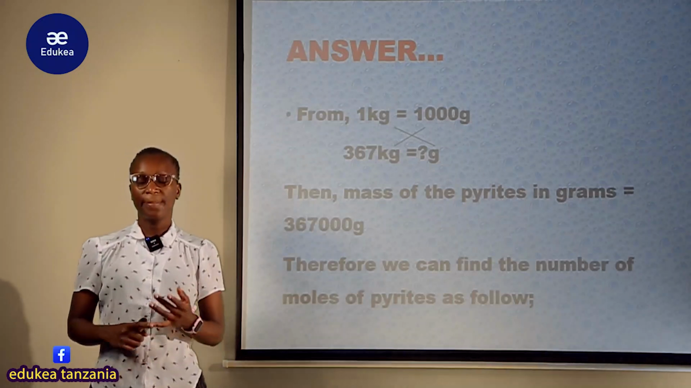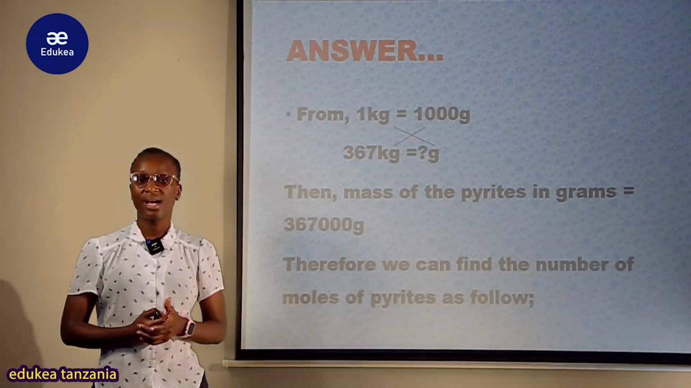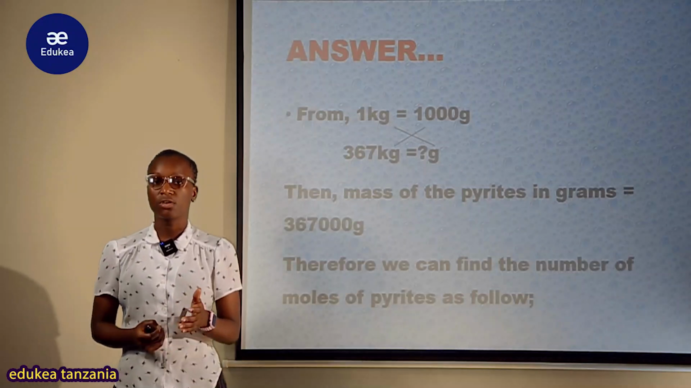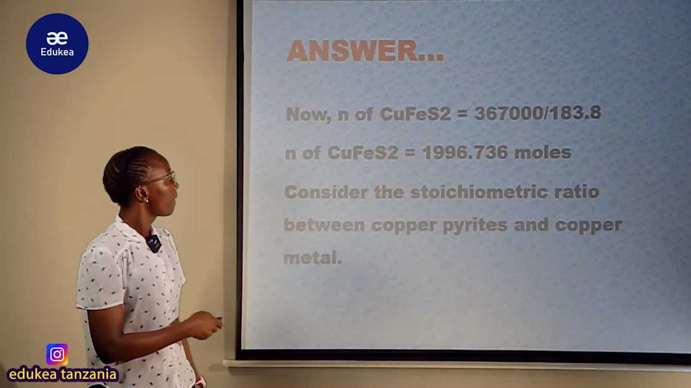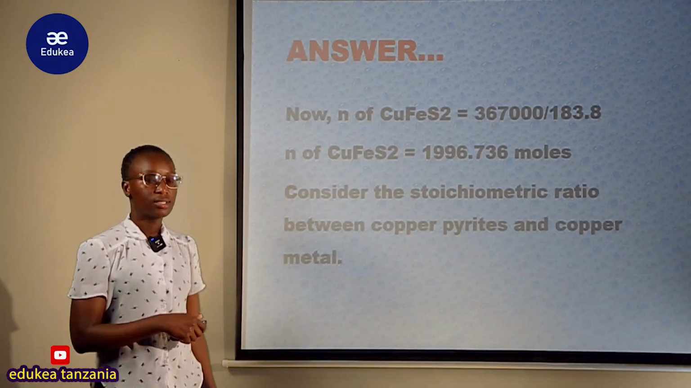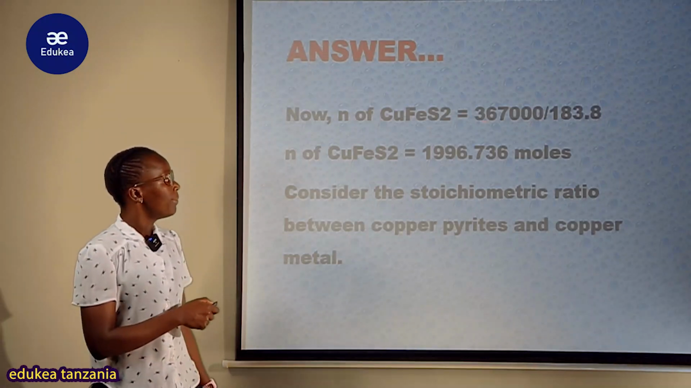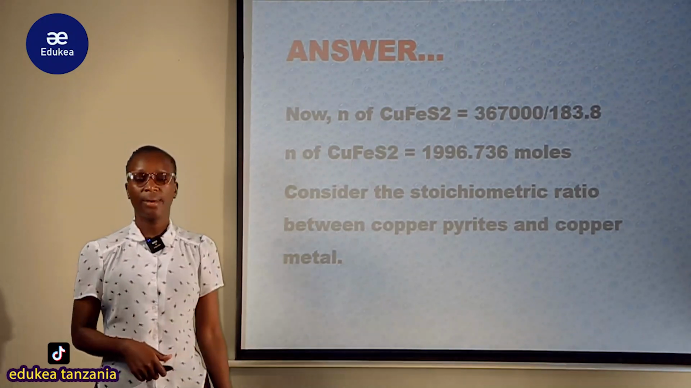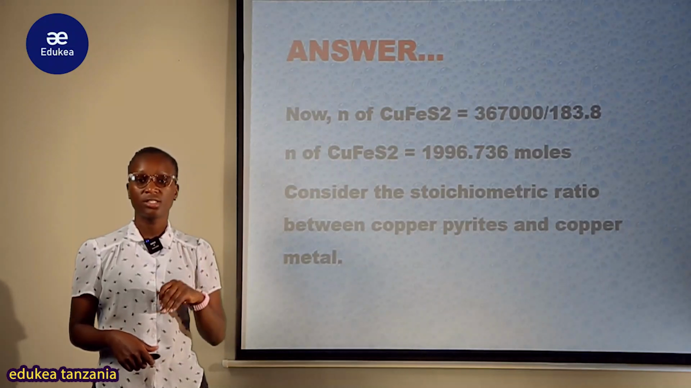Kumbe tushapata mass of pyrite, copper pyrite in gram. Therefore, tunaweza tukapata number of moles of this copper pyrite. How can we find it? Let's see. Kwamba now N of copper pyrite, ambayo N simply inamaanisha number of mole, is equal to mass over molar mass. Kwamba number of mole of copper pyrite is equal to mass over molar mass.